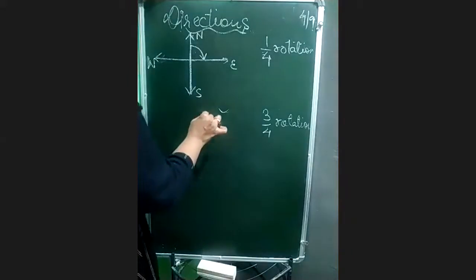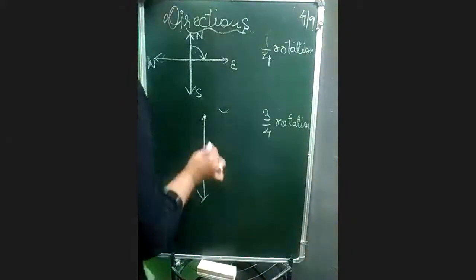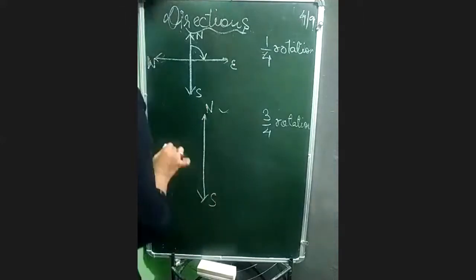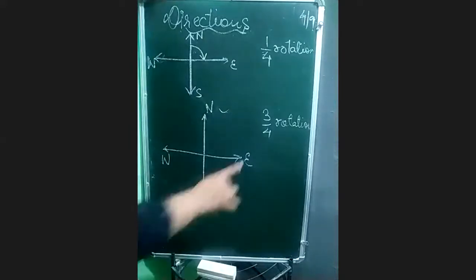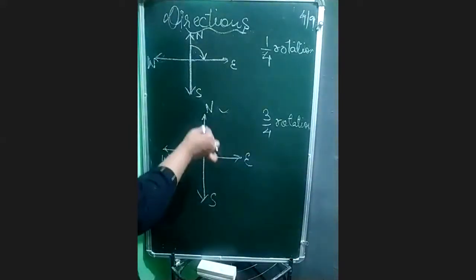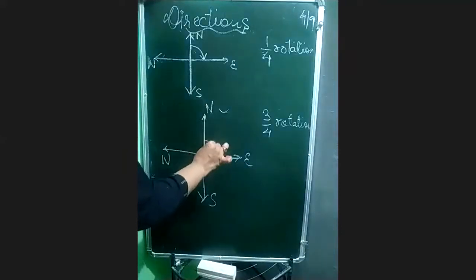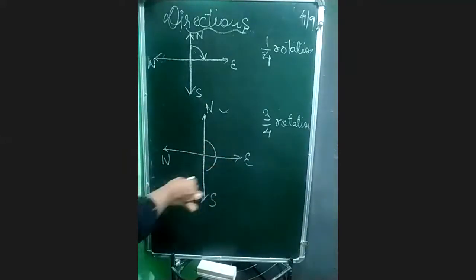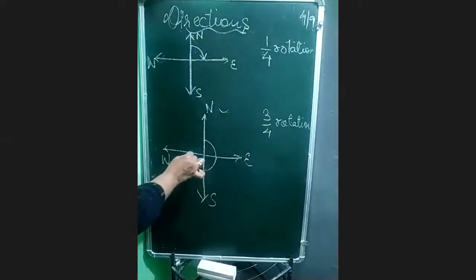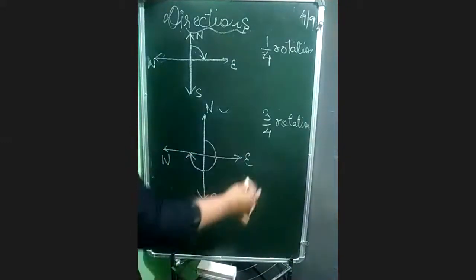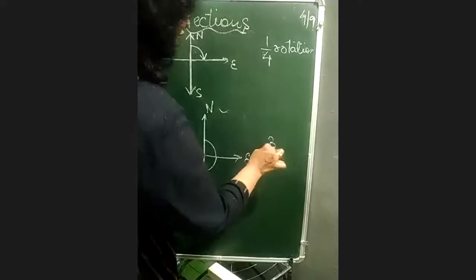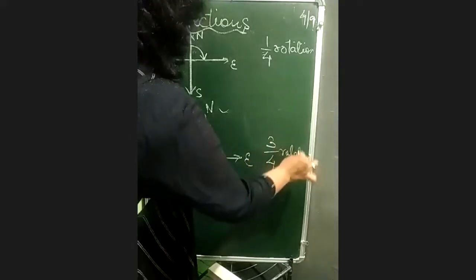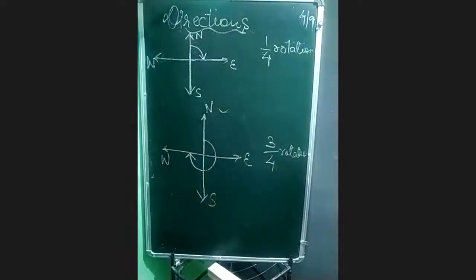But suppose it is talking about 3/4 rotation, with north, south, this is east, this is west. How will we do it? If we start from north, one fraction, two fractions, and coming to the third portion also, this will be called 3/4 rotation. Write it down: 1/4, 3/4.